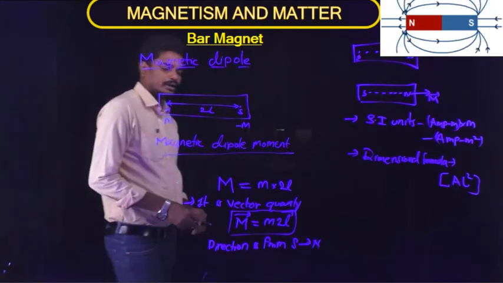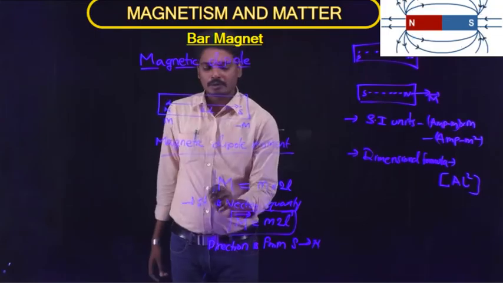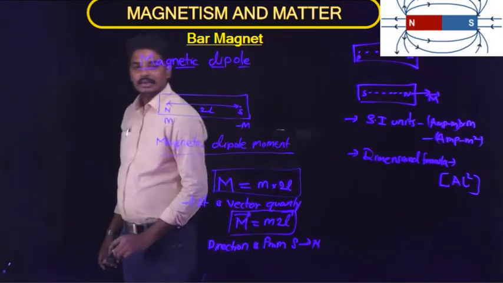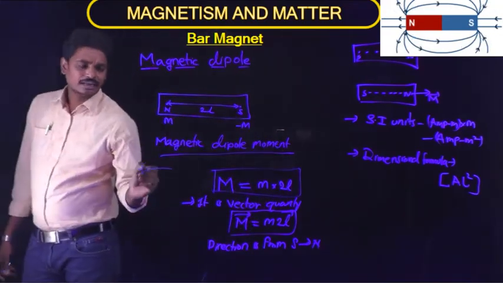So from this we came to know what is meant by magnetic dipole and what is meant by magnetic dipole moment. The formula for the magnetic dipole moment is m into 2L, which is similar to electric dipole moment.